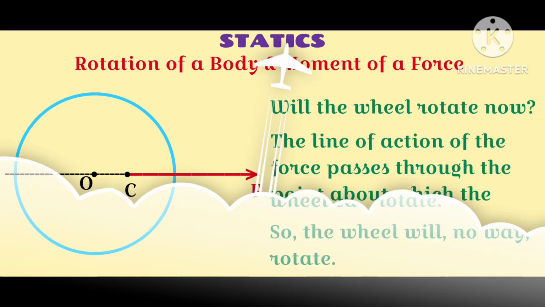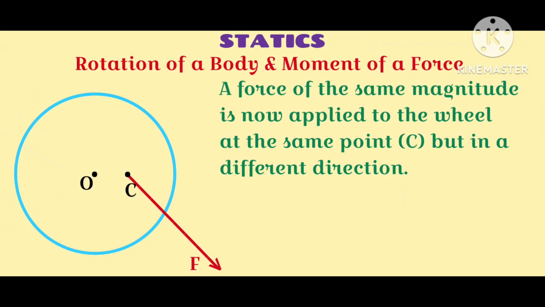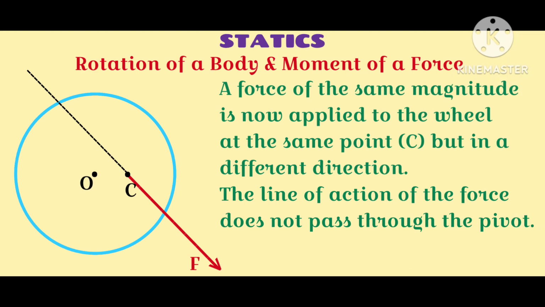Hence, the wheel will not rotate. Let's change the direction of the force acting at this point. In this case, the line of action does not pass through the pivot. Then, the initially static wheel will rotate.